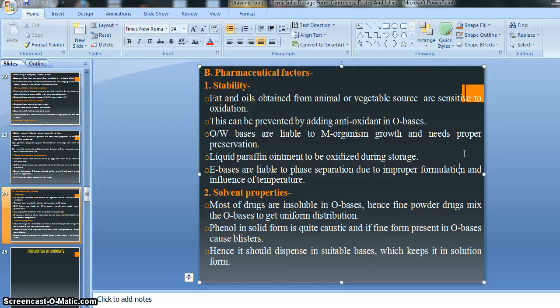So remember the addition of antioxidant in the preparation of ointment bases.